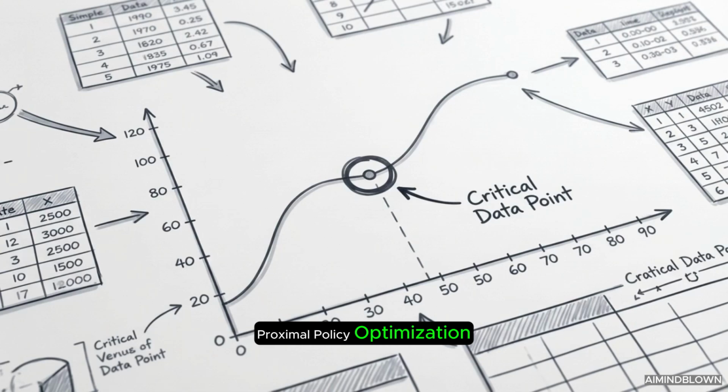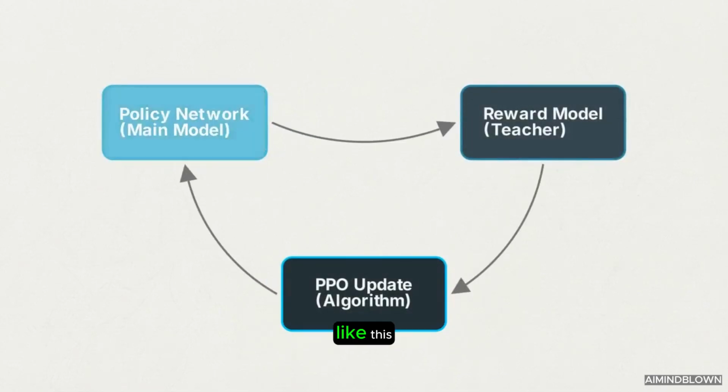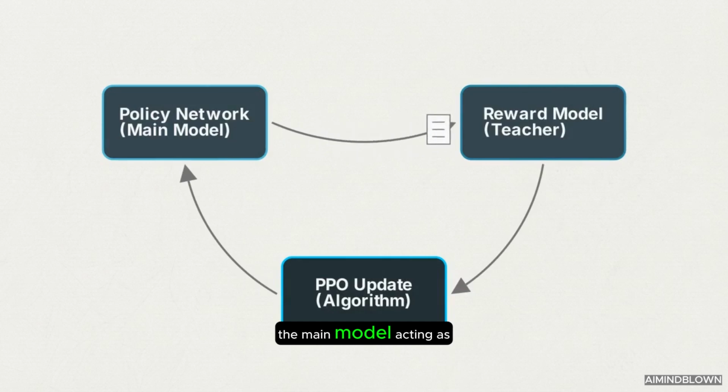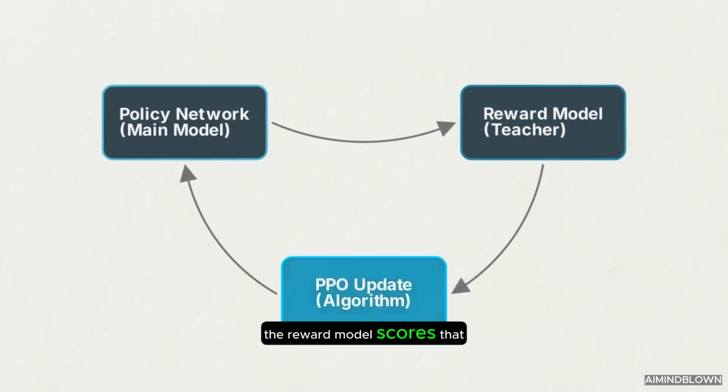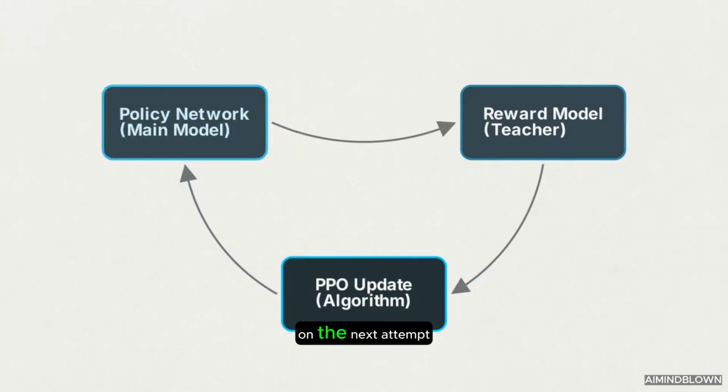Proximal policy optimization, or PPO, is a reinforcement learning algorithm that safely updates a model's decision-making policy by taking small, constrained mathematical steps. The PPO execution loop works like this. The main model, acting as the policy, generates text. The reward model scores that text. Finally, the policy updates its internal parameters to maximize that exact score on the next attempt.